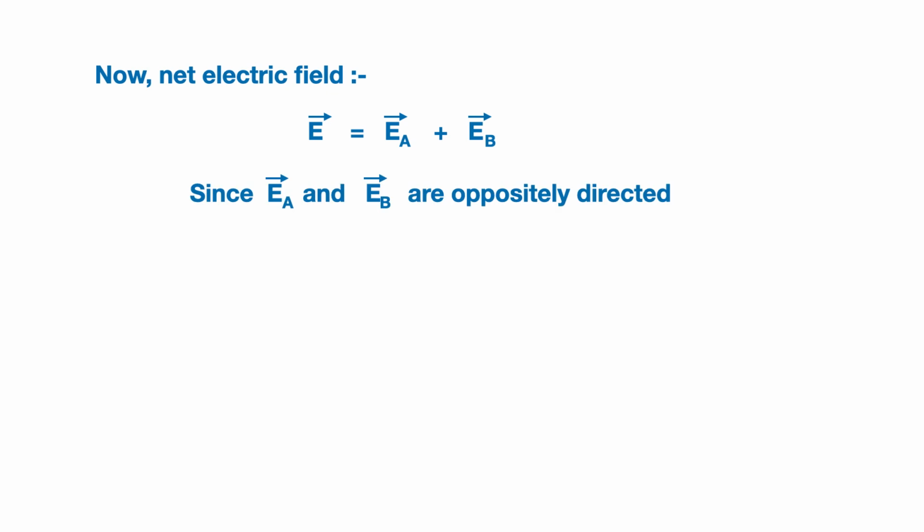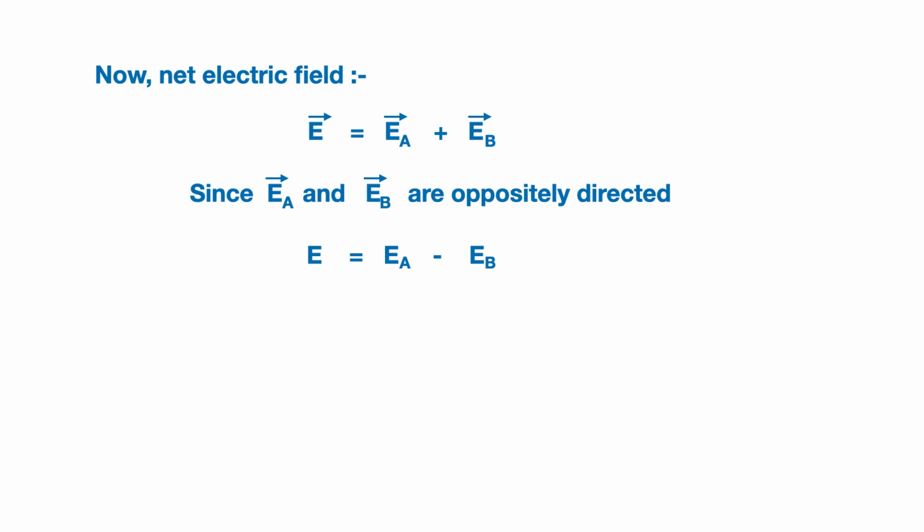Now the net electric field E will be the vector sum of EA and EB. So we can write vector E is equal to vector EA plus vector EB. If we want to write in terms of magnitude, since EA and EB are oppositely directed, we can write E as equal to EA minus EB.